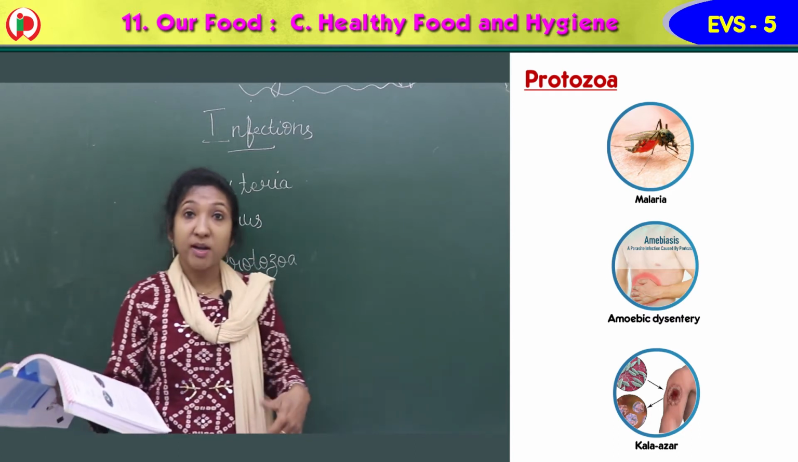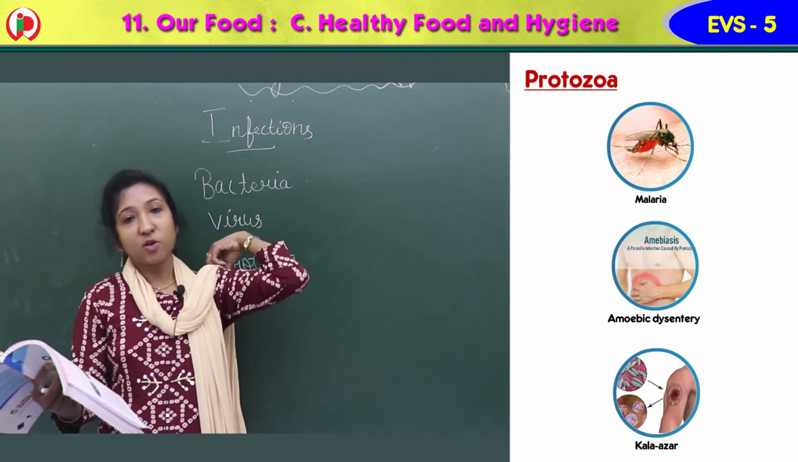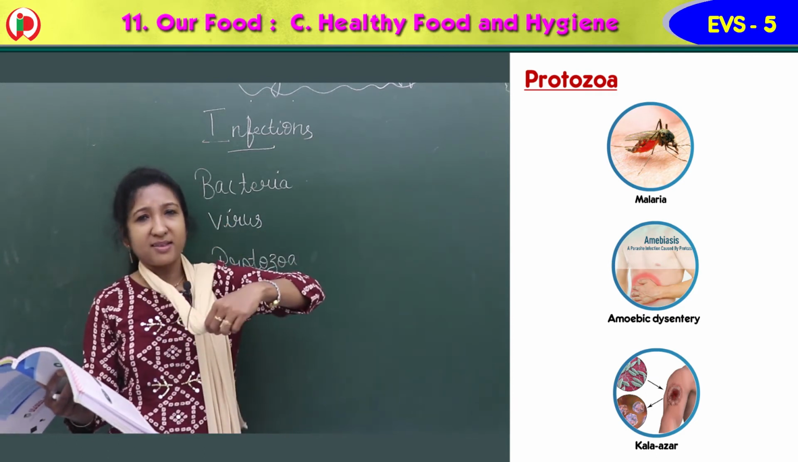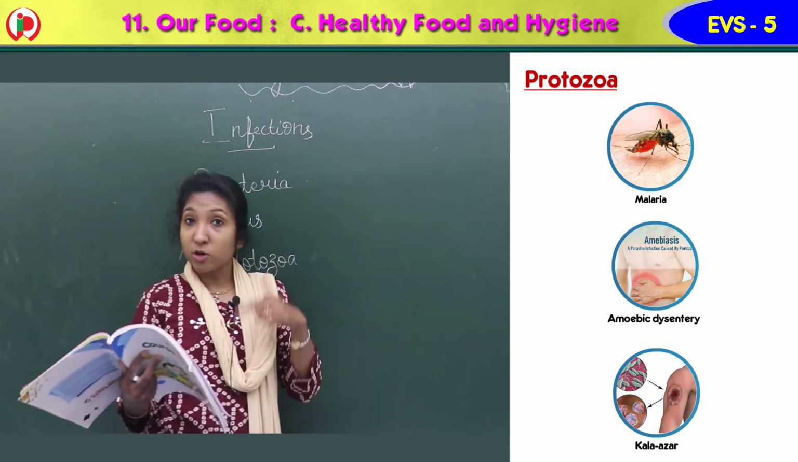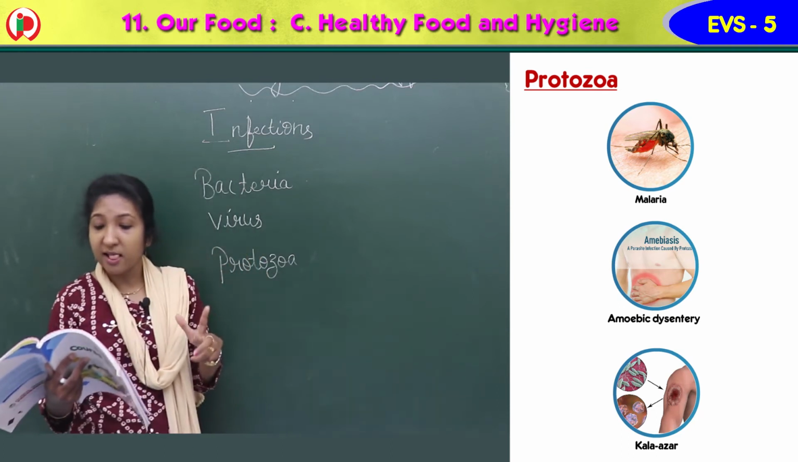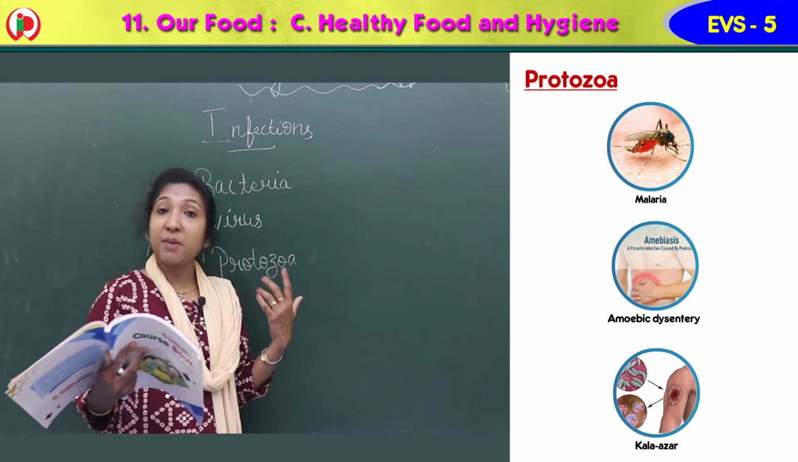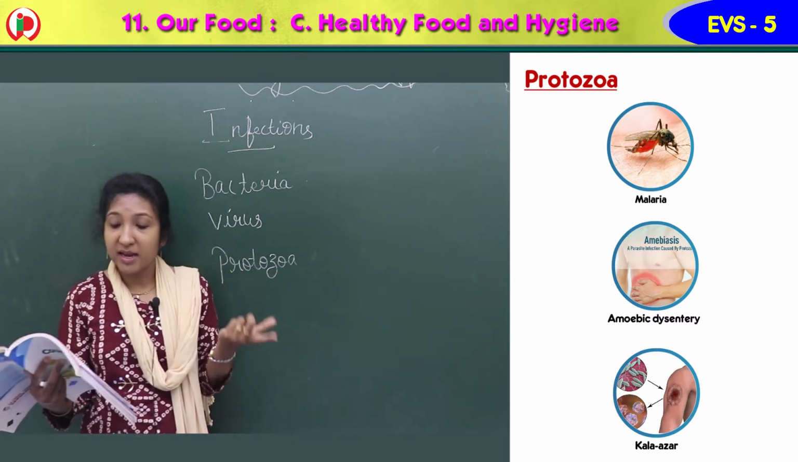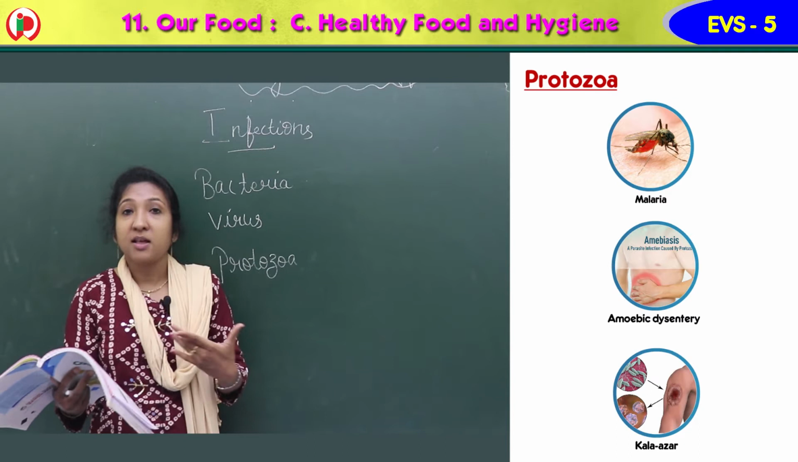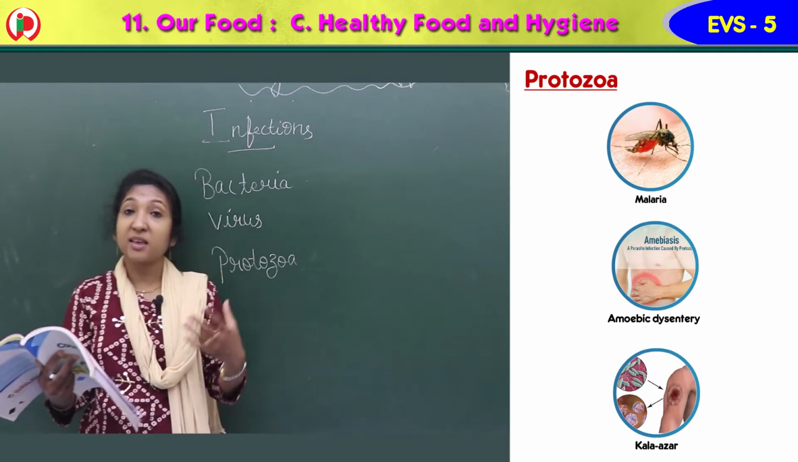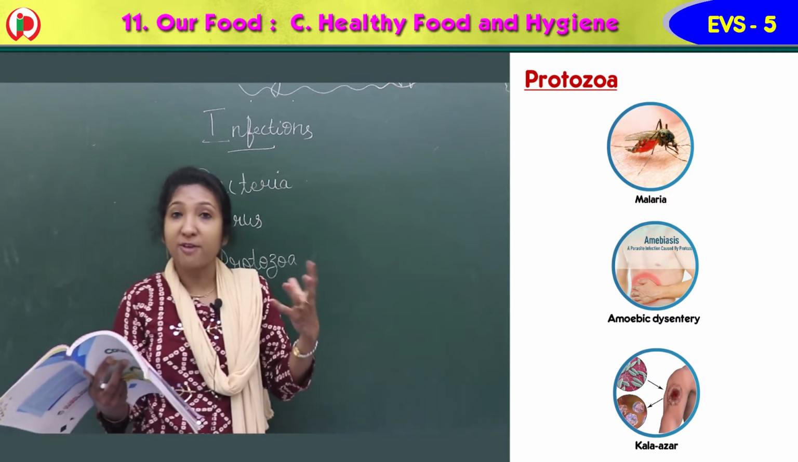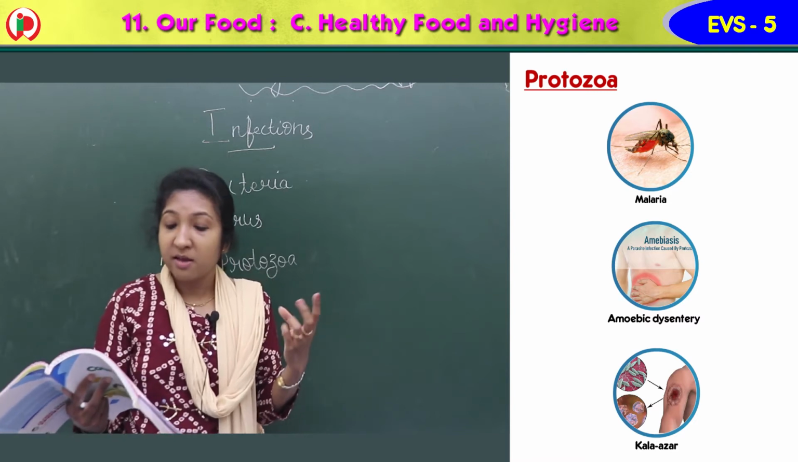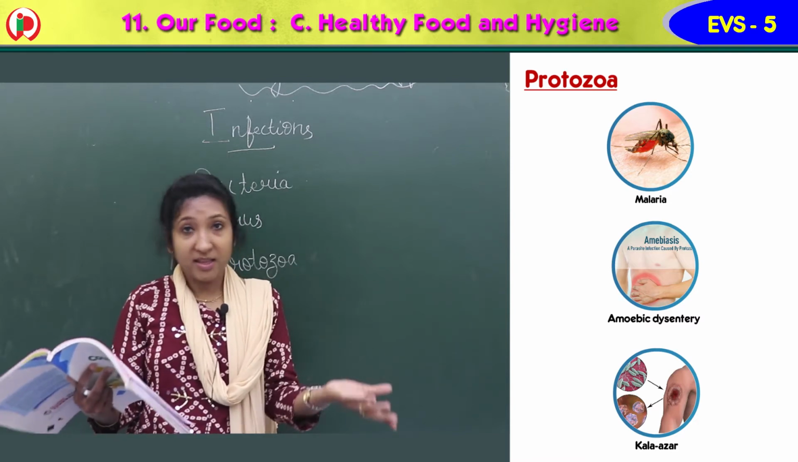Our body is made up of many cells, and other small microorganisms are made up of many cells. But protozoa is made up of only one cell. And it causes diseases like malaria. When any insect bites us, we get malaria. So these diseases are caused by insect bites. If a mosquito bites, we get malaria.